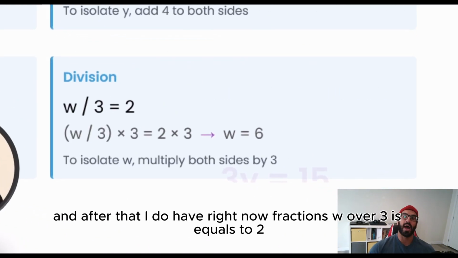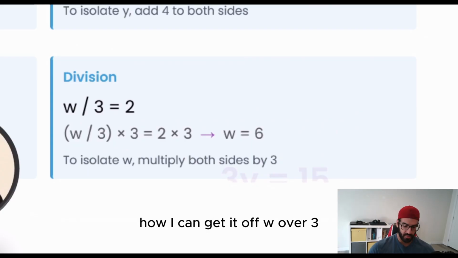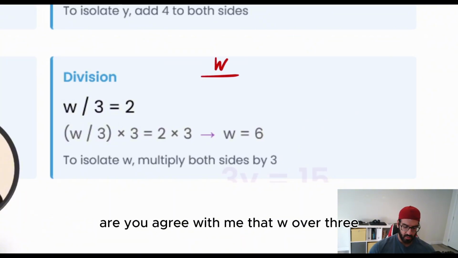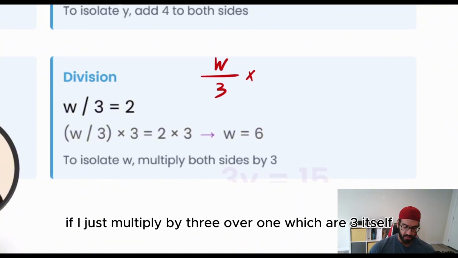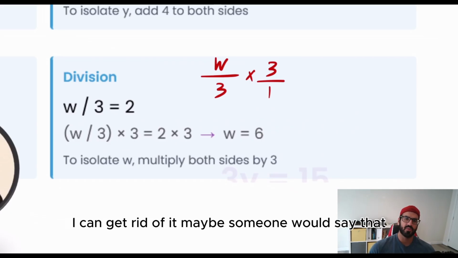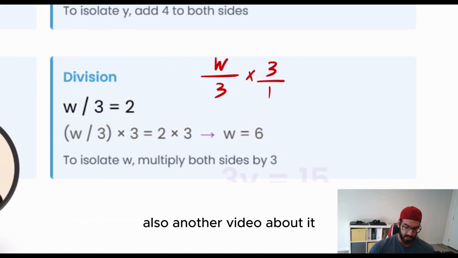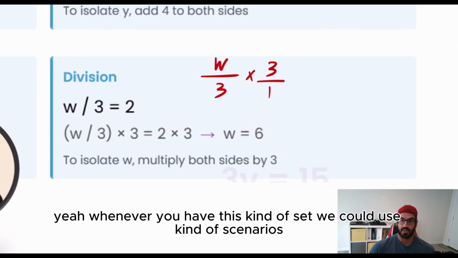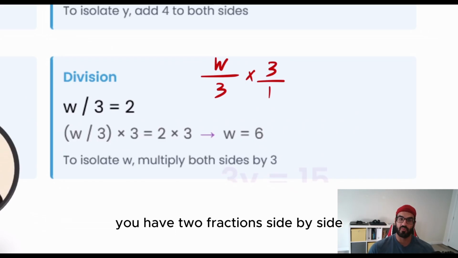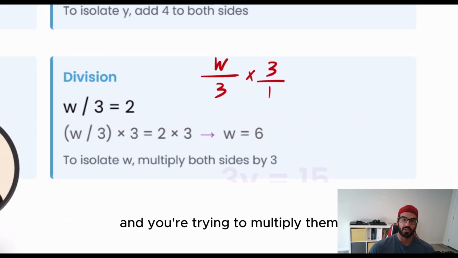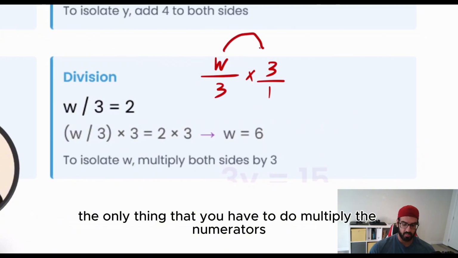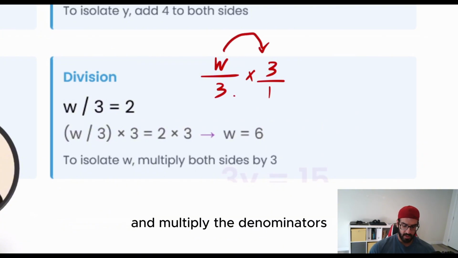And after that, I have right now fractions. w over 3 is equal to 2. How can I get rid of w over 3? Do you agree with me that w over 3, if I just multiply by 3 over 1, or just 3 itself, I can get rid of it? Maybe someone would say that. How? If you remember from the multiplication that we had also another video about it, whenever you have this kind of scenario, you have two fractions side by side and you're trying to multiply them, the only thing you have to do is multiply the numerators and multiply the denominators.